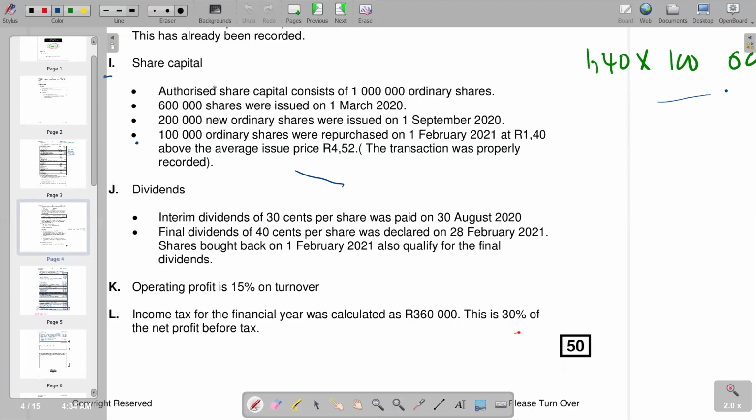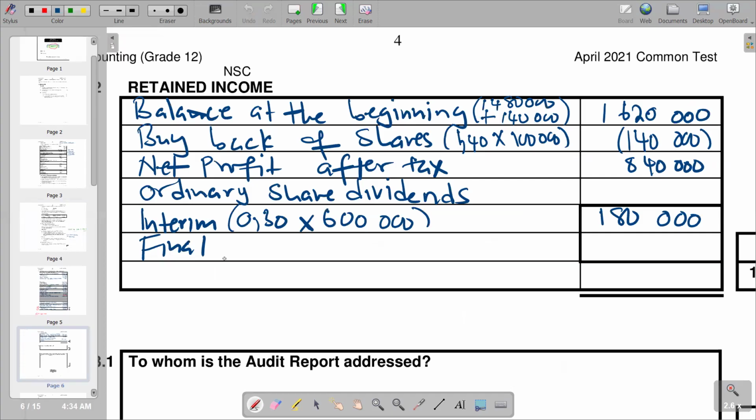So we know that on 1 September, there were new shares that were issued. So we are going to say 600,000. We add the additional 200,000 shares issued, and then we get 800,000. So we are going to subtract this 100,000 for the repurchase. Remember, a repurchase reduces the number of shares because we are told that final dividend. So we're going to use our 800,000 times 0.4, which is our 40 cents. So in brackets, we are saying 0.4 times 800,000. And we calculate it like that, we see that becomes 320,000.